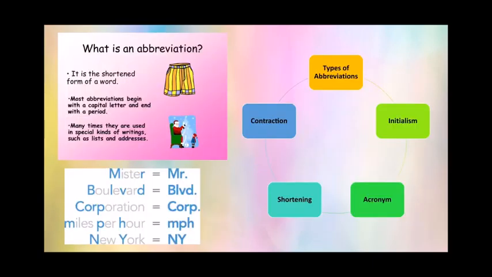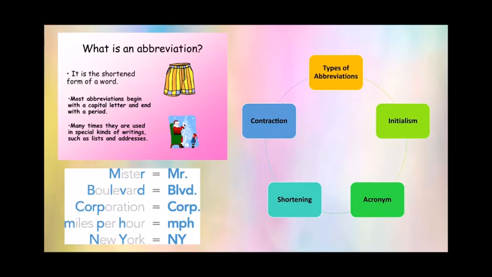Now children, let's go to the next topic, that is abbreviations. Now children, what are abbreviations? Abbreviations are shortened forms of words or lengthy phrases. You can find these in most of the places whenever you read anything or look into the internet. So let's see some of the examples.